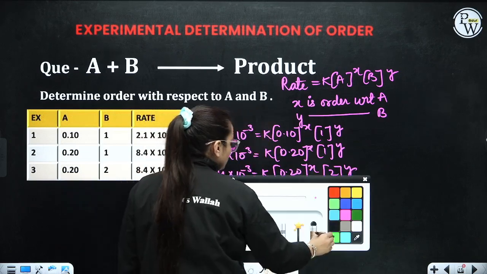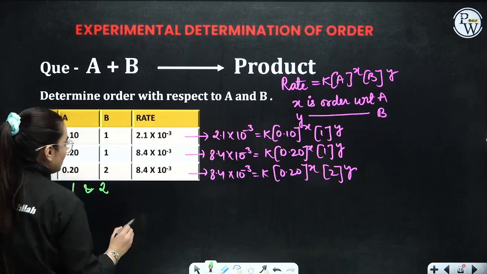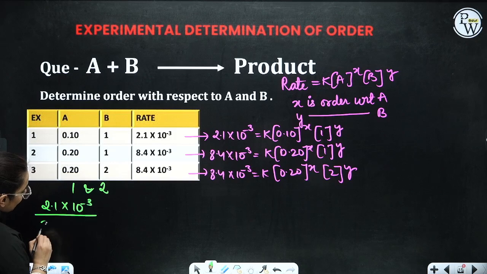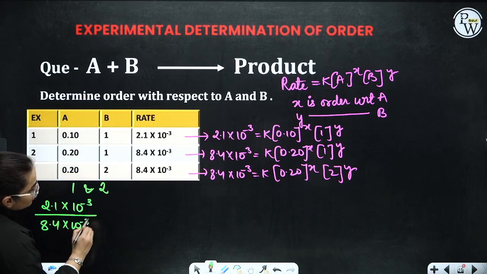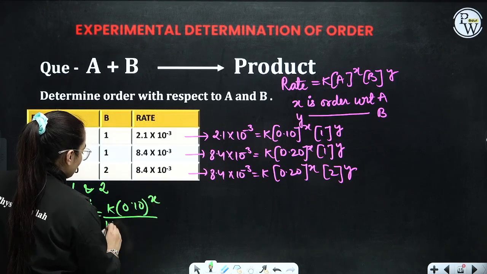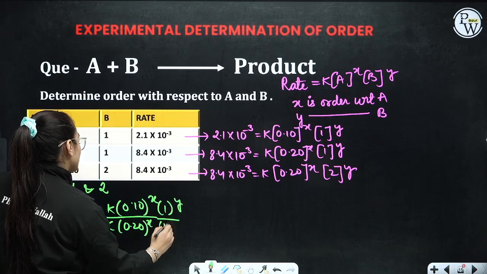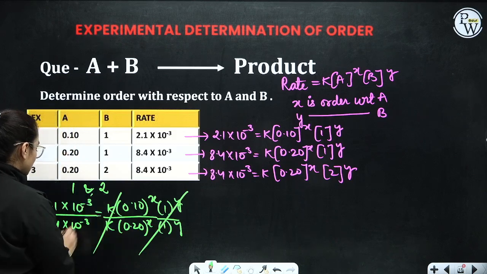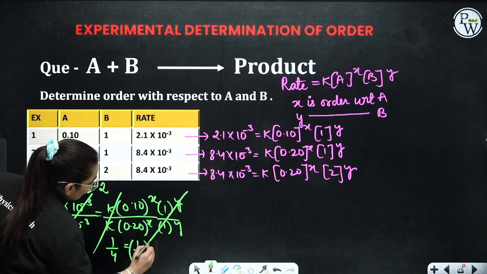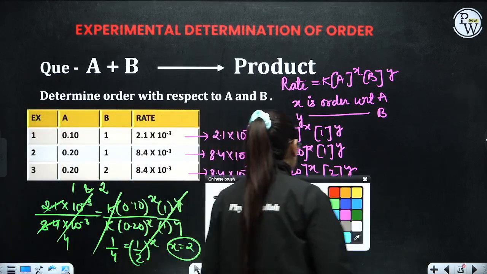Now you have to take any two of the equations. Let's consider the first and the second equation. Let's divide them. You will get 2.1 into 10 raised to the power minus 3 divided by 8.4 into 10 raised to the power minus 3 is equivalent to k into 0.10 raised to the power x divided by k into 0.20 raised to the power x, 1 raised to the power y over 1 raised to the power y. See, these get cancelled, these got cancelled, and this goes on the tables of 4. So 1 by 4 is equivalent to 1 by 2 raised to the power x, hence students, x comes out to be 2. In the same way, if I have to calculate y, how shall I do it?